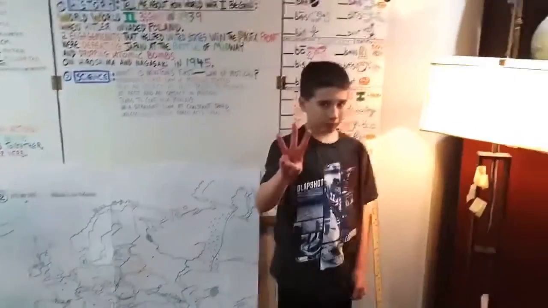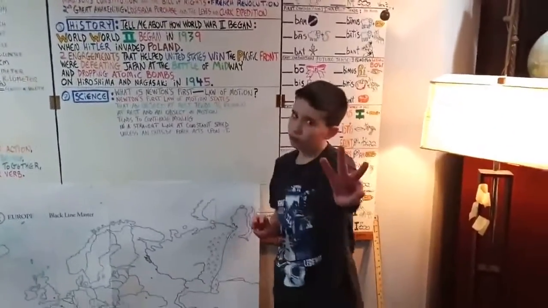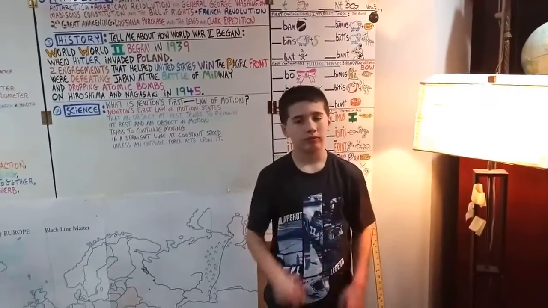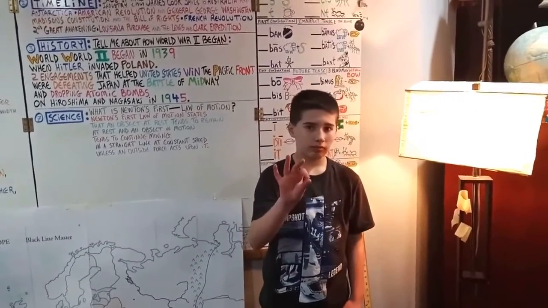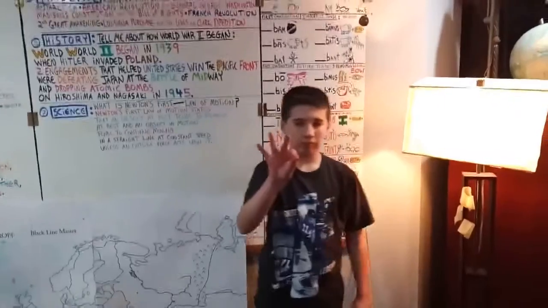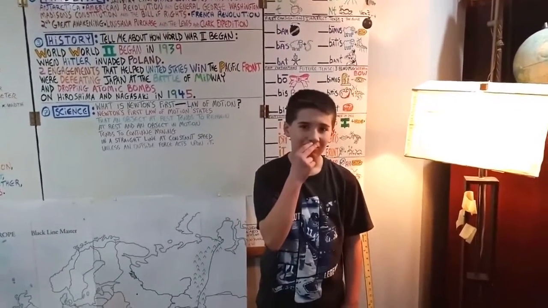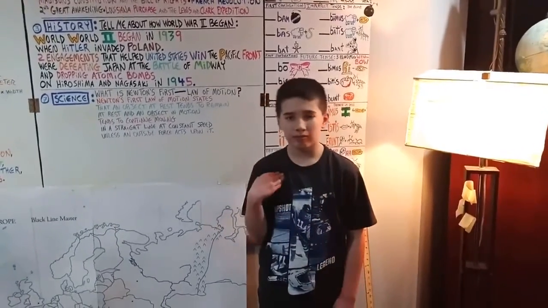Tell me about how World War II began. So we have, we'll do a WW for World War, and they turn into a 2, and then the sign for began. In 1939, when Hitler, we touch under our nose for a mustache, invaded Poland, the sign for Poland.